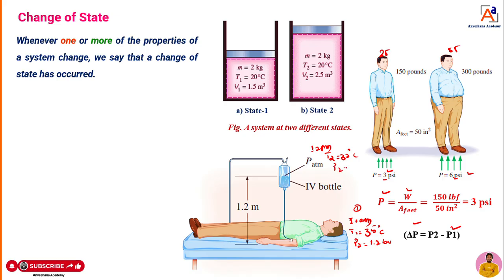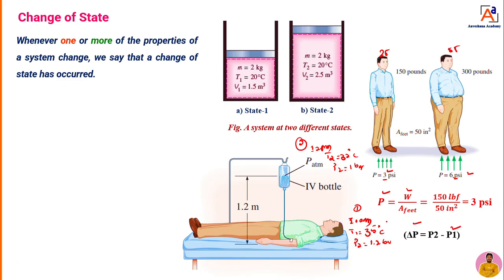Then pressure decreases from 1.2 bar to 1 bar. Somewhat you are recovering. This is point 1 and you can call this point 2. The condition of the body at 10 AM, point 1, is different, and after 2 hours the body condition is different. That means a change of state has occurred here.